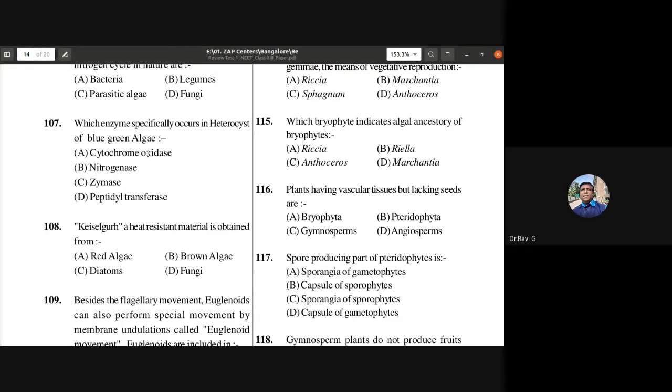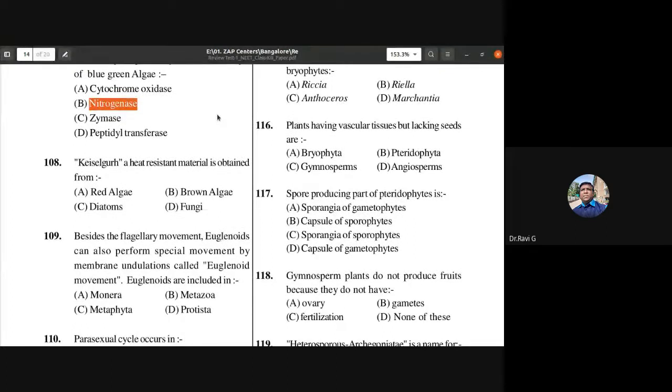So is it cytochrome oxidase, nitrogenase, zymase, or peptidyl transferase? Which enzyme is acting on it? Nitrogenase is the answer because in heterocysts they are going to fix the atmospheric nitrogen.